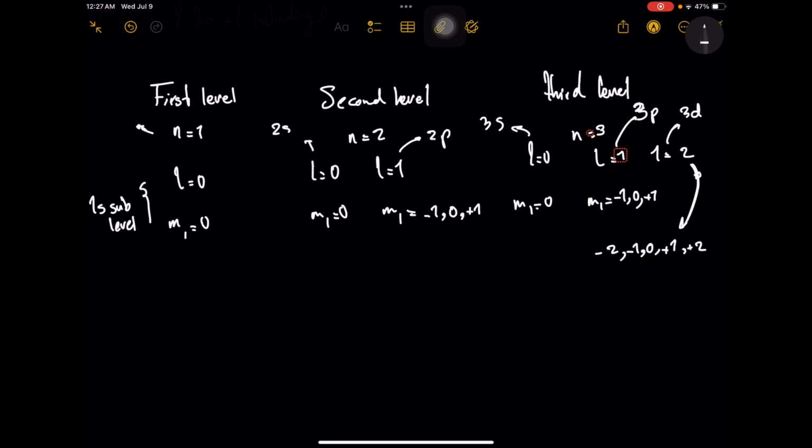So the shape of the atomic orbitals. There are some things that you can memorize. For example, for the 1s orbital, the distribution of electrons in an s orbital resembles a spherical shape.